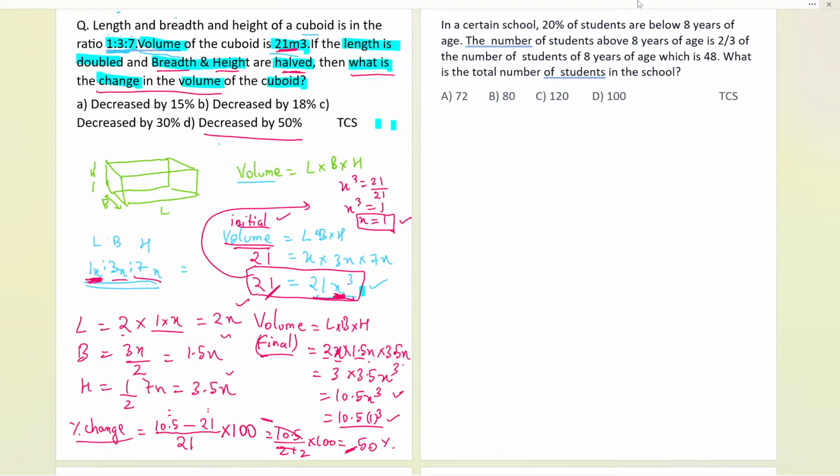I'm giving you 1 minute to answer this question, and here's 1 minute to go. 20 seconds to go.